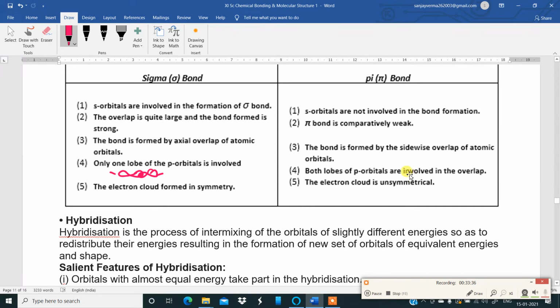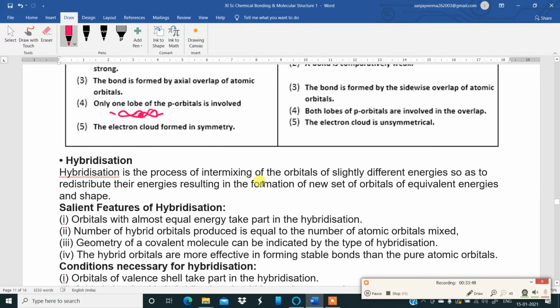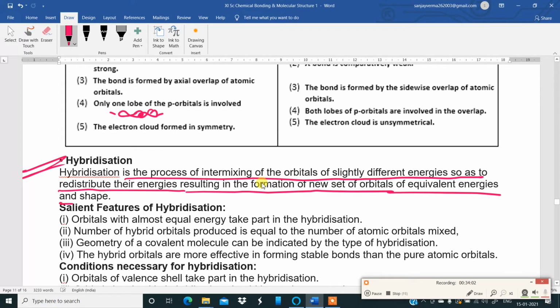Now these are the basic things which I have been discussing till now in this chapter: basic theory, valence bond theory. Now coming to hybridization. Mixing of atomic orbitals is called hybridization. Hybridization is a process of intermixing of the orbitals of slightly different energies so as to redistribute the energies, resulting in the formation of a new set of orbitals of equivalent energies and shape.